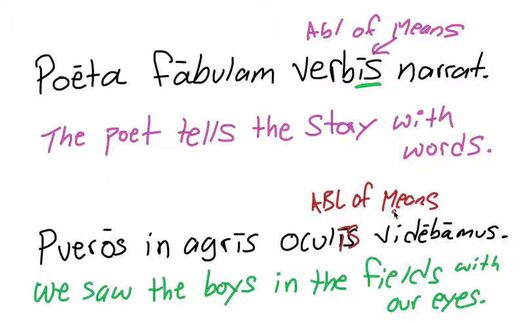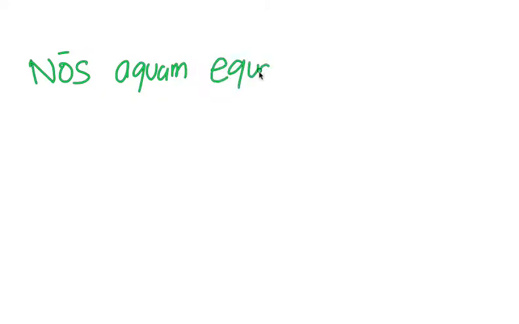Okay, let's do one more example. Nos aquam equo portabimus. Nos, of course, is the pronoun that means we.